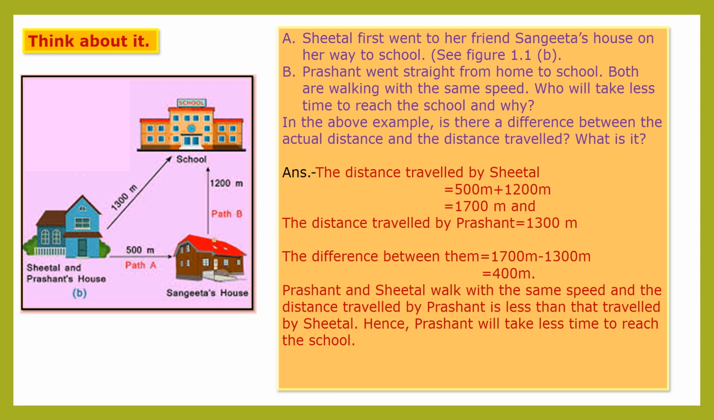Now Prashant and Sheetal walk with the same speed, and the distance traveled by Prashant is less than that traveled by Sheetal. Hence, Prashant will take less time to reach the school. So here the distance traveled by Prashant is less, so he will take less time to reach the school. Whereas Sheetal is traveling more, so due to that, she will take more time to reach the school.